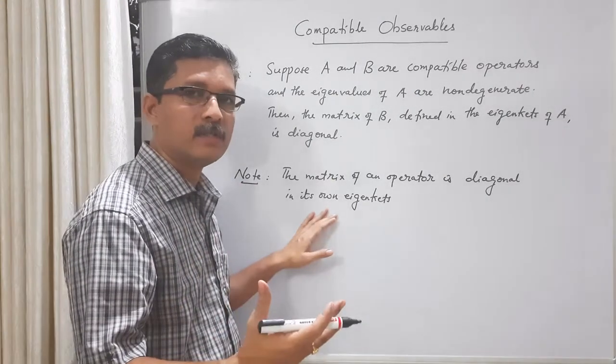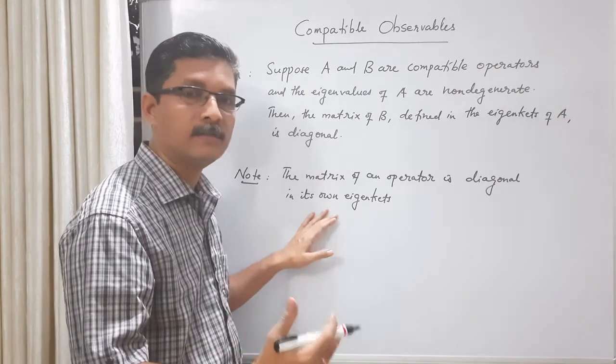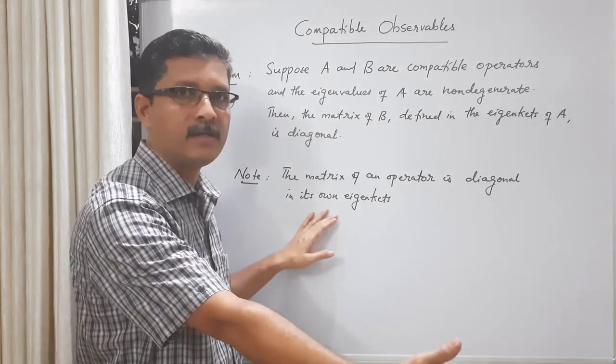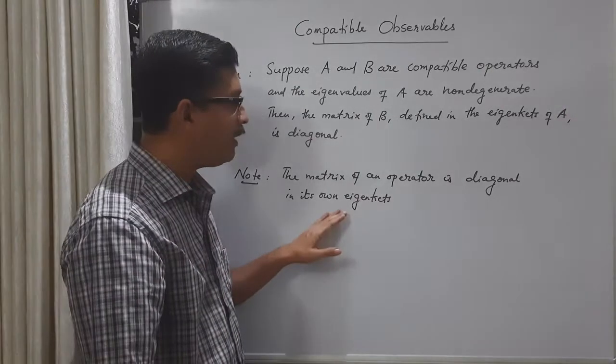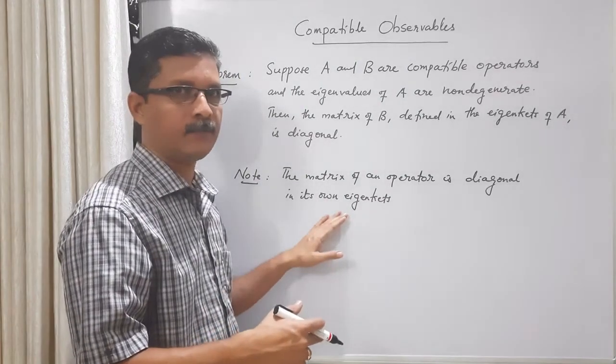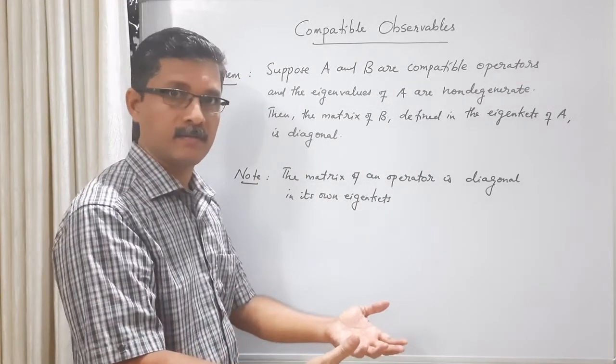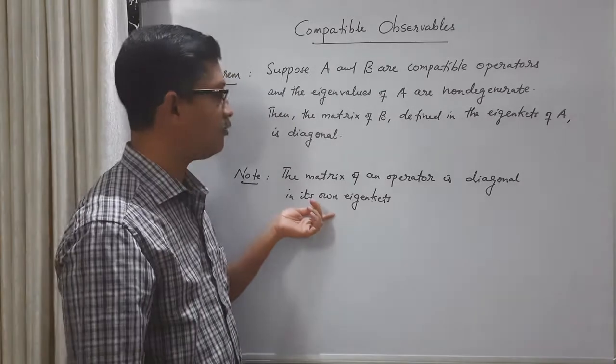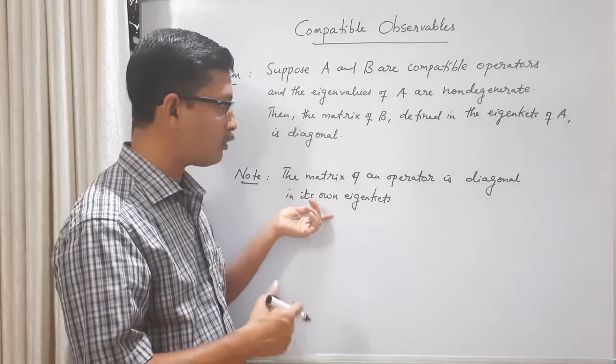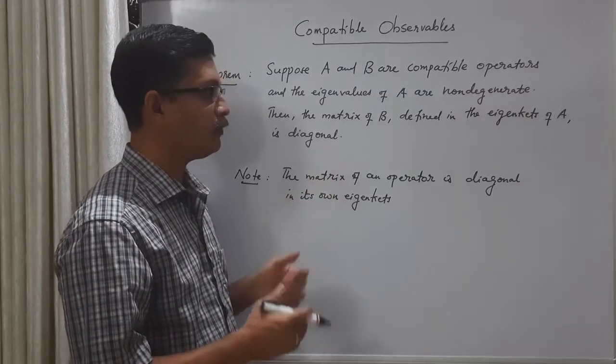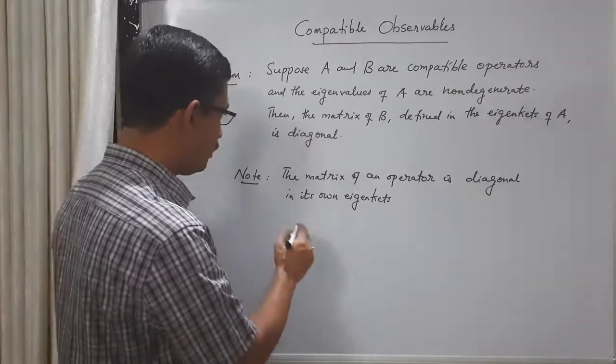Always the matrix representation of an operator is defined in terms of a basis. If the bases are eigenkets of the same operator, then we call it eigenbasis. Okay, so in its own eigenkets or in its own eigenbasis, the matrix of an operator is diagonal. It can be easily shown.